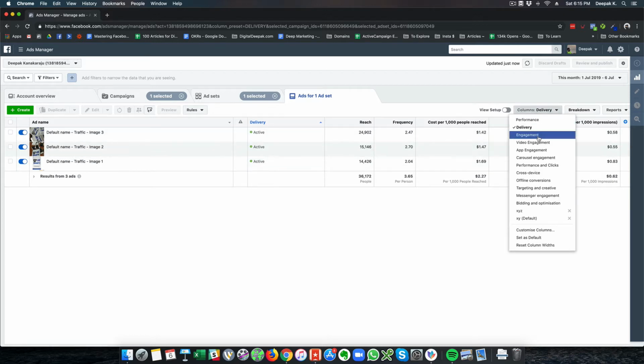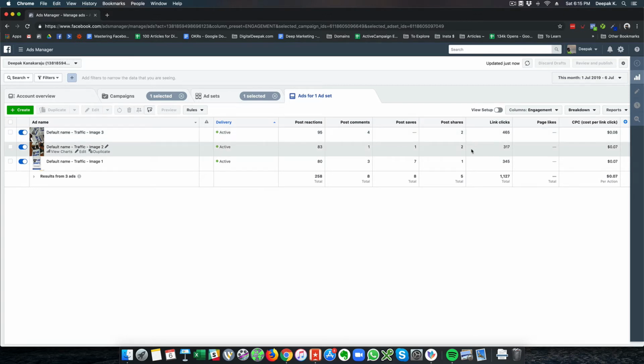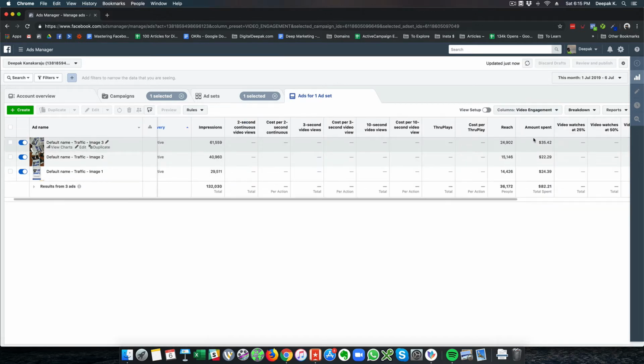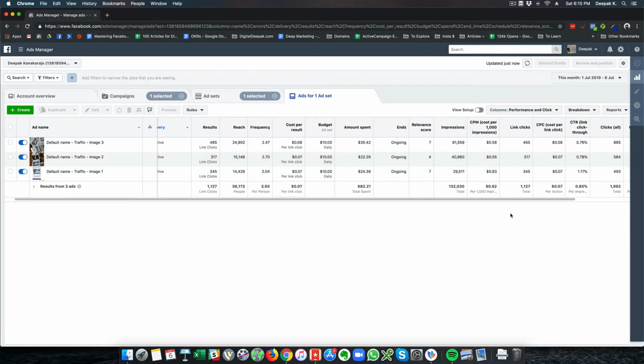And I can also look at engagement metrics. So how many post shares, how many link clicks, how many post reactions I have got. I can go ahead and look at video engagement, but obviously these are not video ads. So app engagement and carousel engagement are very specific to app ads and carousel ads.